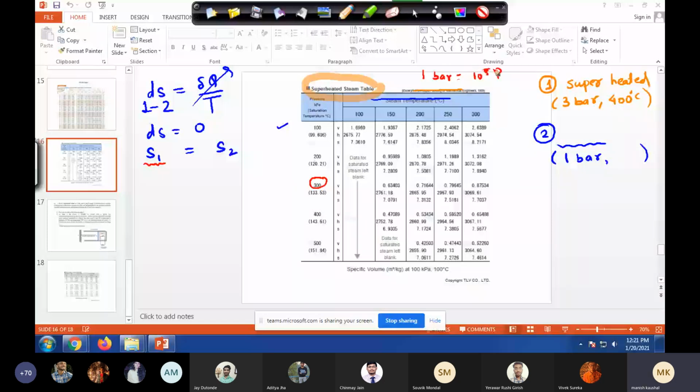Fine. So we have 300 bar, right? In the superheated steam table, and here it is written this temperature, 133.53. First, I would like you guys to comment on this. What is this temperature? It is saturation temperature. Very good.